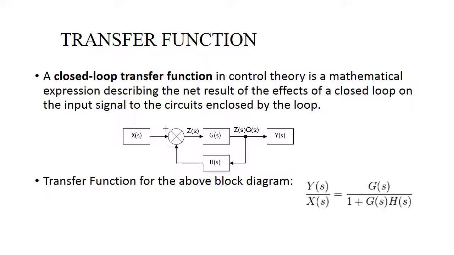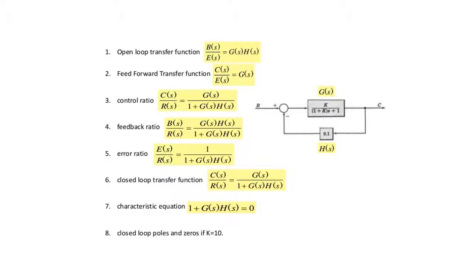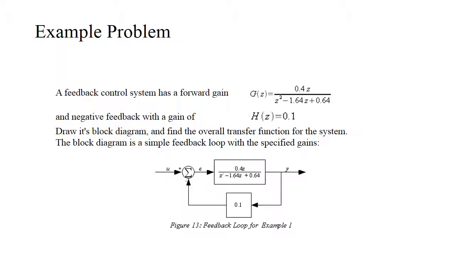Open loop is stable. Closed loop, it may become unstable. Open loop is easy to construct. Closed is complicated construction. Open loop is economical. Closed loop is costly. Open loop has small bandwidth. Closed loop has large. Open loop is inaccurate. Closed loop is accurate. Open loop requires less maintenance. Closed loop requires more. Open loop is unreliable. Closed loop is reliable. And then a couple examples again.